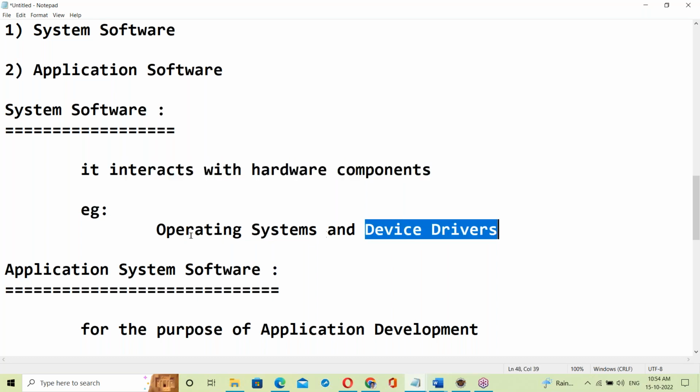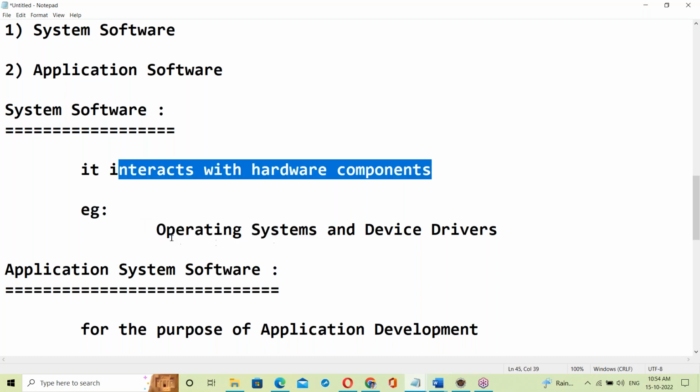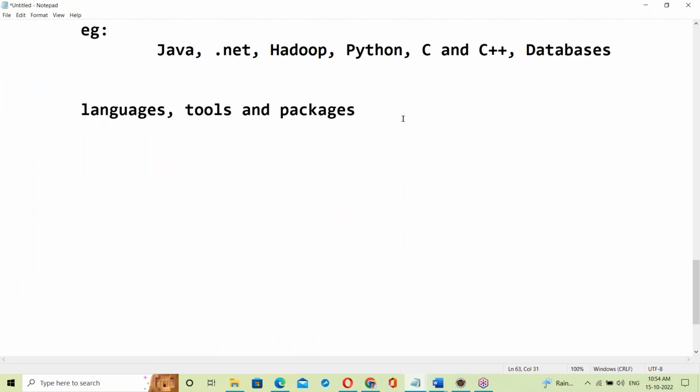Device drivers are part of the OS only. That means only the operating system comes under system software.